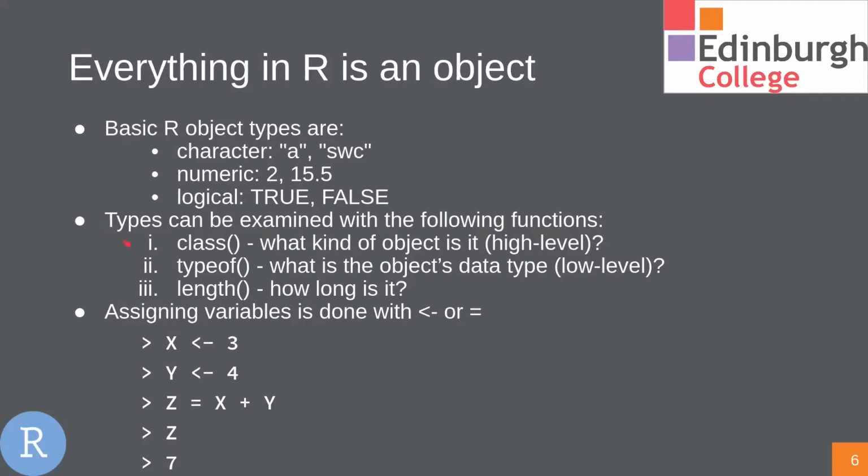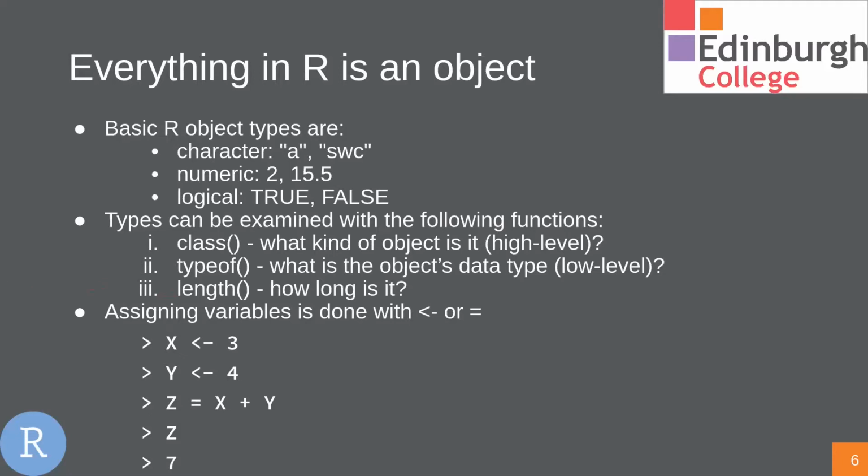So we can check what type of object something is using typeof, and we can check how long an object is using the length function. So we just provide the typeof function, and then in here we put what we want the type of, same with length. Okay, so assigning variables can be done with this sort of arrow symbol, or we can use equals, just like we use in Python. Okay, equals or that kind of arrow are both applicable.